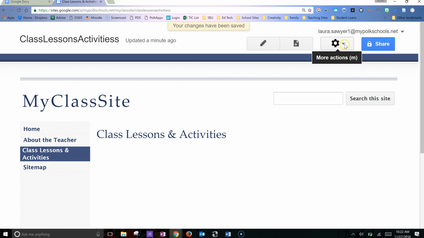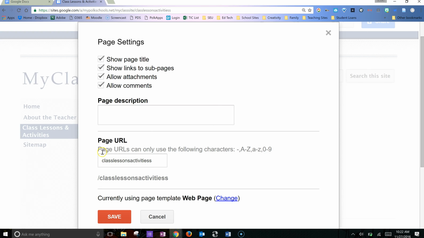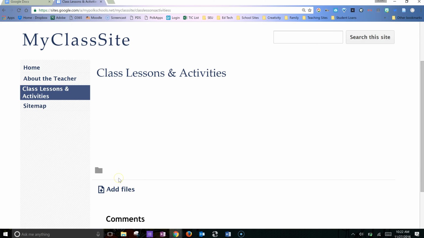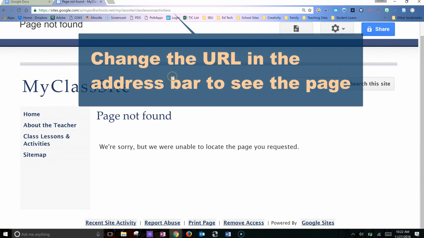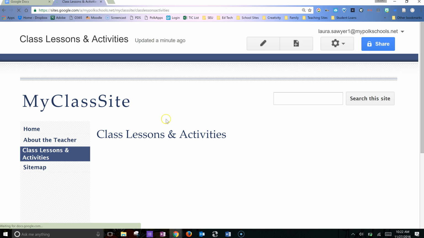From here I want to edit this page. So if I click the gear button and then I go down to page settings, this gives me a place where I can add a description and I can also edit the URL. I just want to take out that extra S and click save. It should now be correct. Now from here I want to add additional pages.